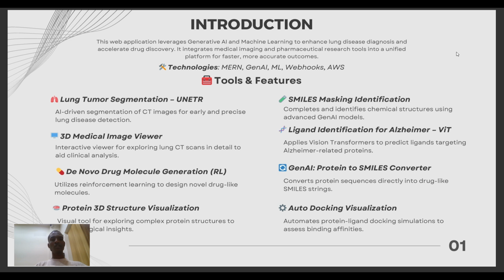Drug molecule generation using reinforcement learning utilizes reinforcement learning to design novel drug-like molecules. And we also have a protein to SMILES converter, protein 3D structure visualization, and auto docking. Auto docking means protein-ligand docking, which simulates the binding affinities.